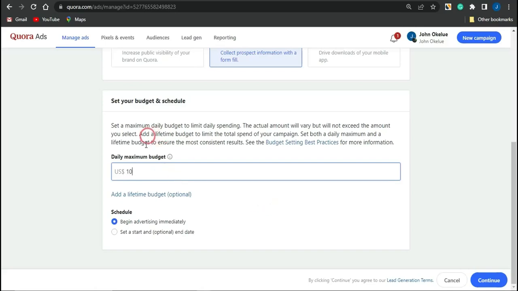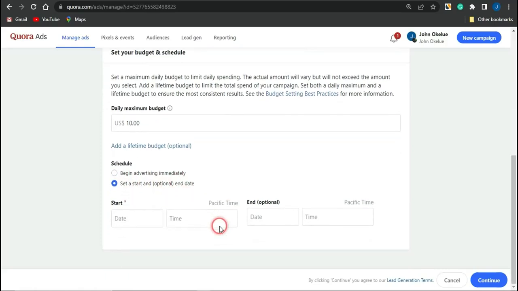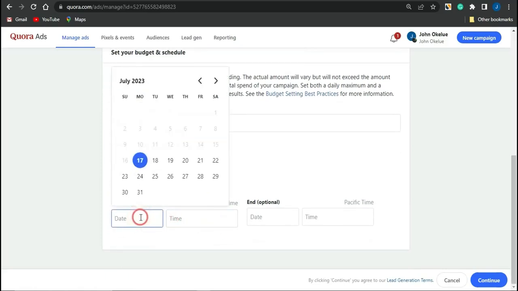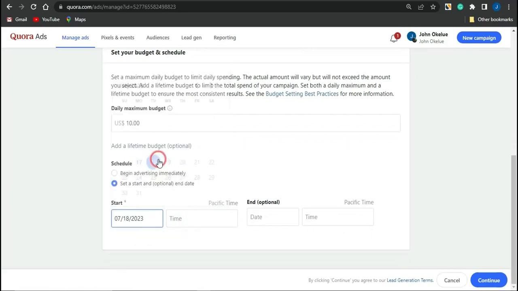That is actually going to run for 10 days, as they have put in my maximum daily budget. So guys, you can come right here and set a start and end date. You want to run this for about 10 days. You're going to put in the start date of today or tomorrow right here.